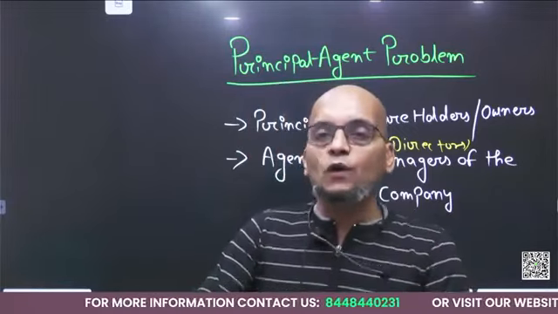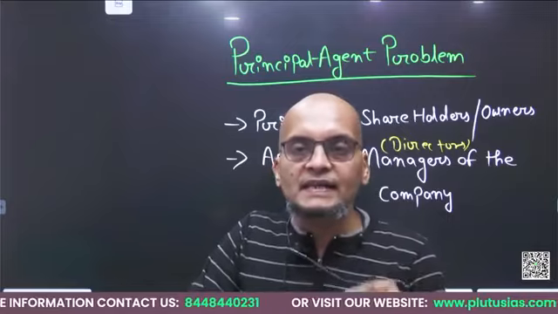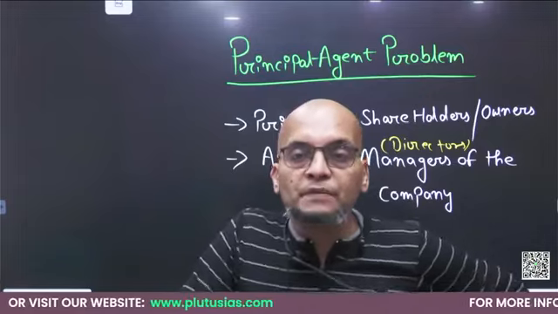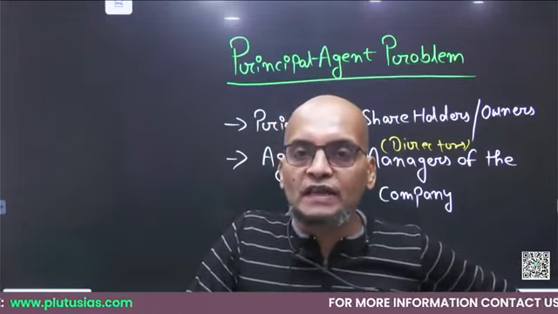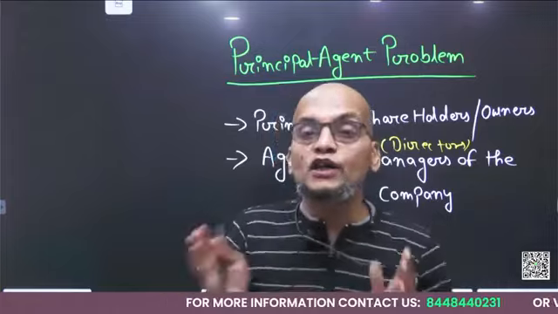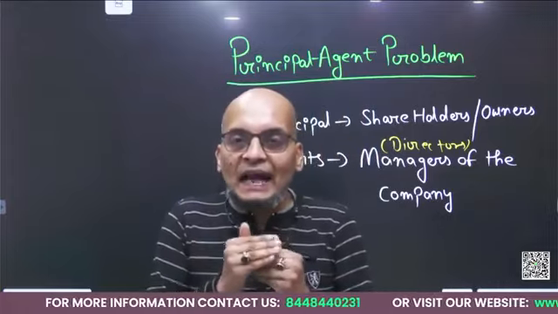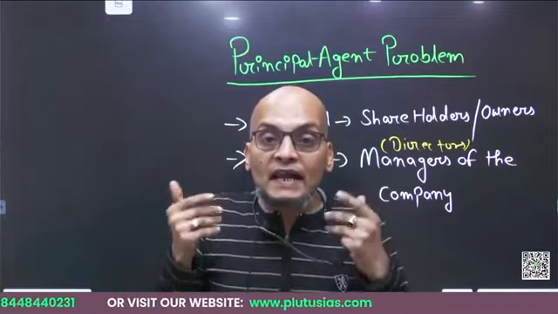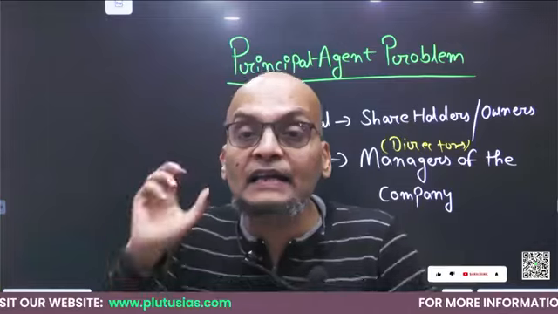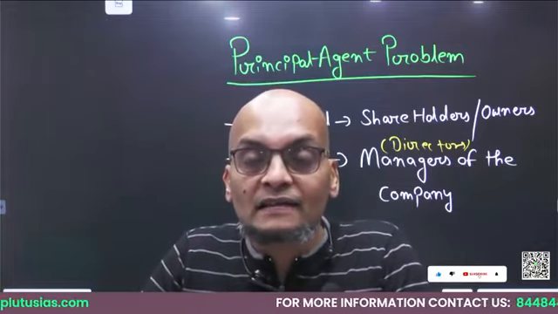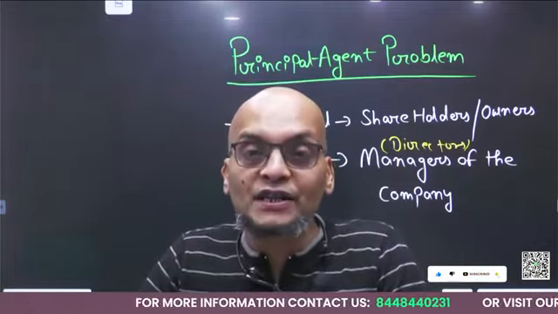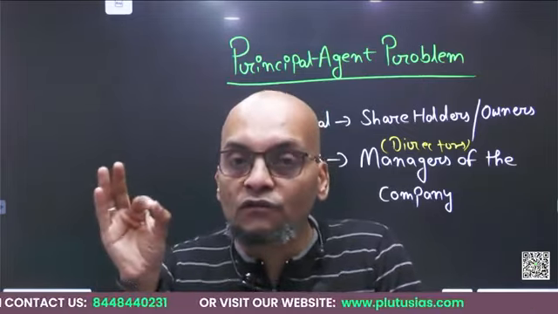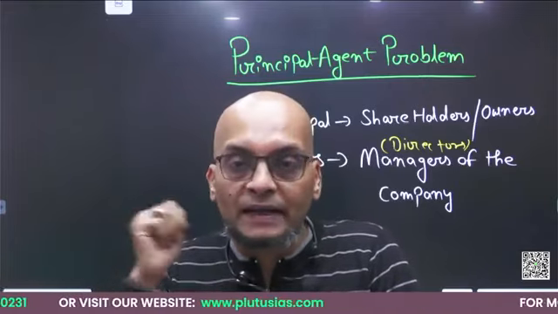Now see guys, how this problem arises. See, the thing is that the principal has hired the manager to run the company on his behalf, and the principal is totally dependent on the manager or the director, right? So whatever information the director is circulating to the principal, the principal is assimilating and accumulating that information only. He is totally reliant on the manager for the information. He does not have any other source of information other than the manager.